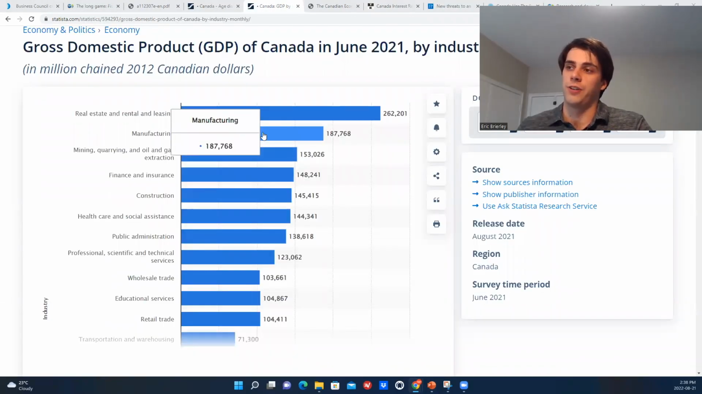Now, the next highest sector is the manufacturing sector, which I was actually pretty surprised to see because Canada isn't really seen as a country that makes things. Although we do have a company called Magna International, which does about $40 billion in revenue annually, which I'm sure is included as part of the manufacturing part here. So that's about a quarter of this number. So I guess it does make sense in some way.